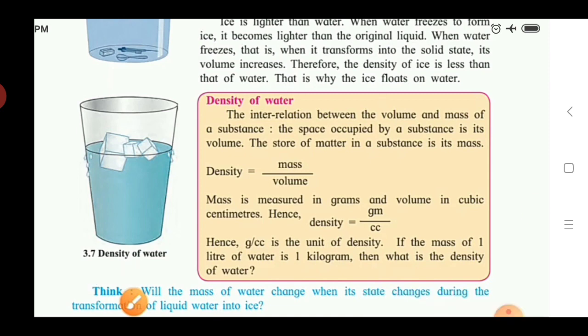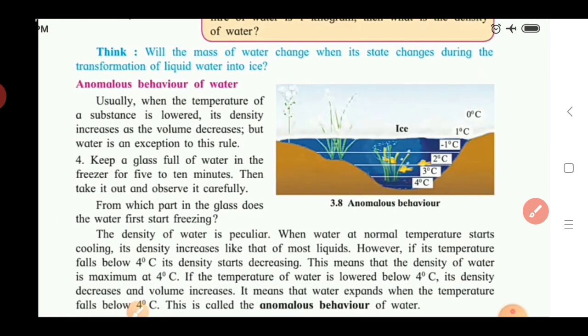So see the next point for the water, that is the anomalous behavior of water. So what is anomalous? Anomalous means abnormal behavior, means it is not similar to how other substances behave. So here the behavior of water is anomalous, means abnormal behavior of water. So why does this happen? Why is such behavior seen for water? So here we see this paragraph.